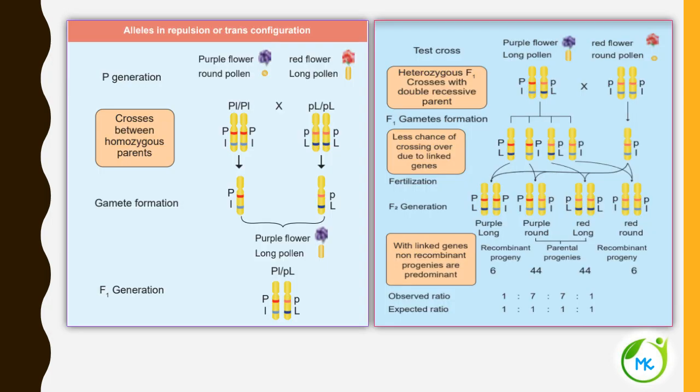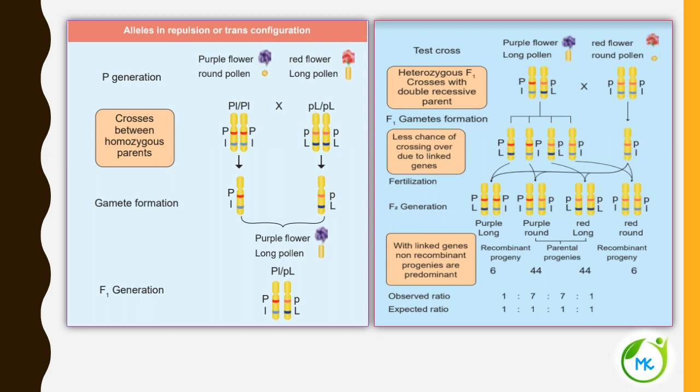Now let's see the alleles in repulsion or trans configuration. In cis configuration we had a purple flower with long pollen and a red flower with round pollen.